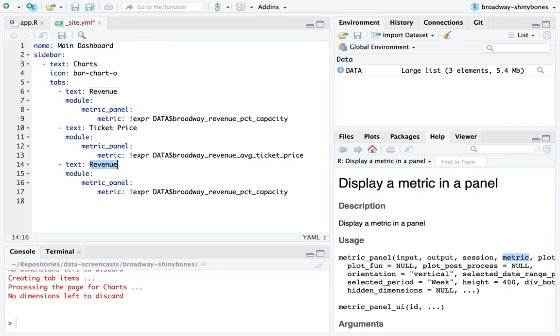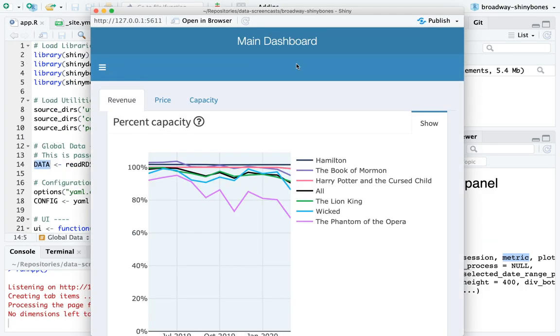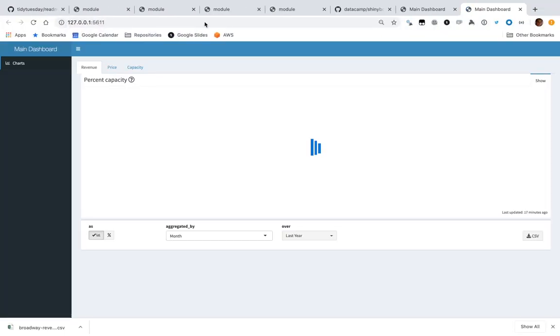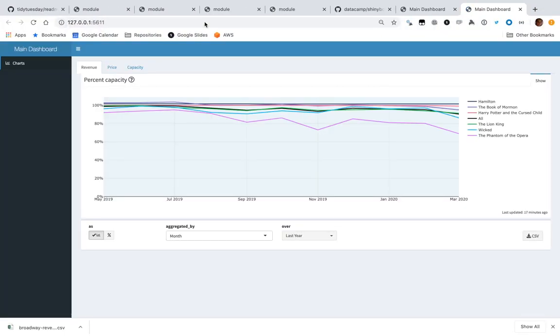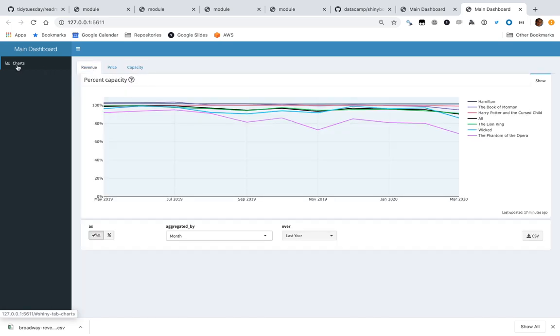Oh, capacity. I might even shorten this to just price and capacity. I think this looks pretty darn close. That took a minute to set up, but with one YAML file, I now created a three-tab Shiny app.